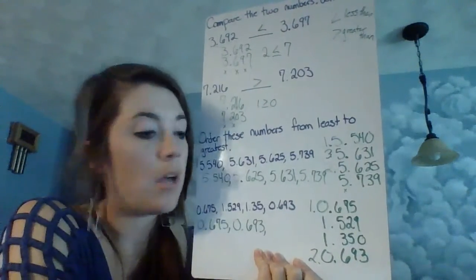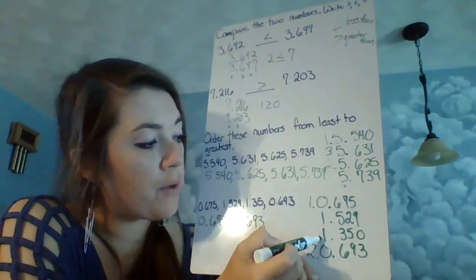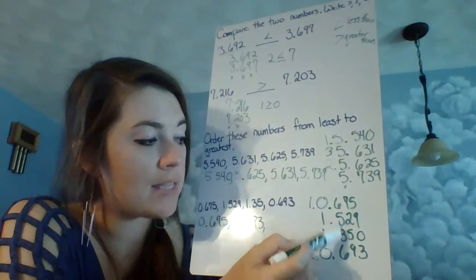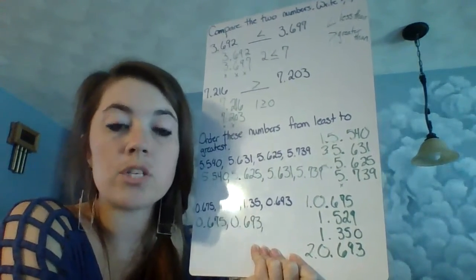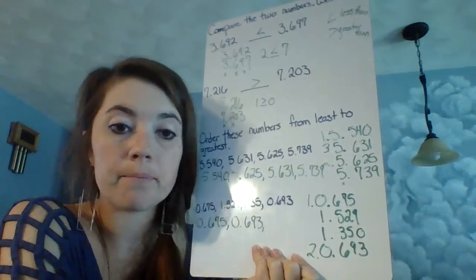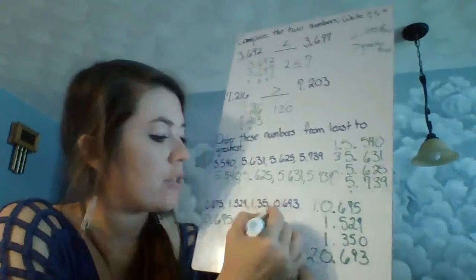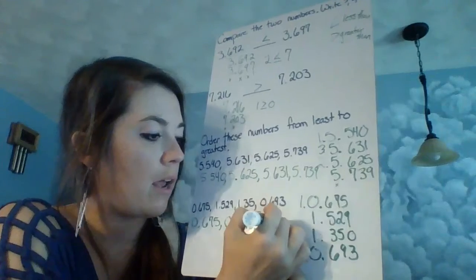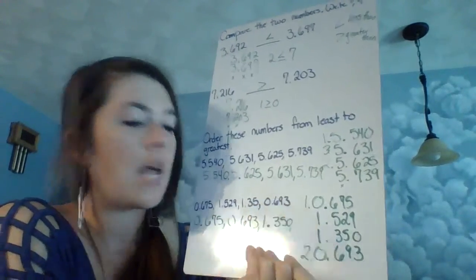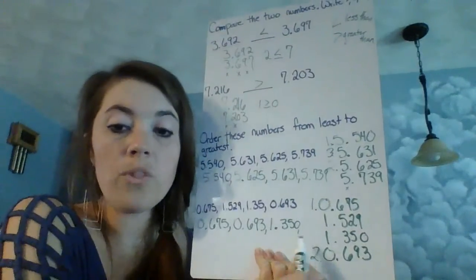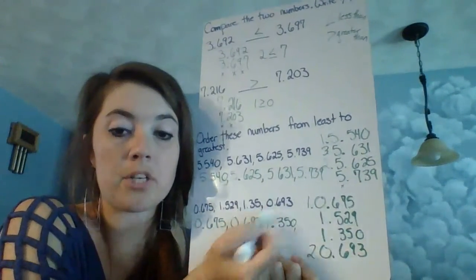Now we look at the 1s because these are going to give us our 3 and 4 values. So the 1s were both the same. Then we go to the tenths place. Well, we've got a 5 and we have a 3, so they're different. So which is smaller, 5 or 3? The 3 is. So we're going to have 1 and 350 thousandths.